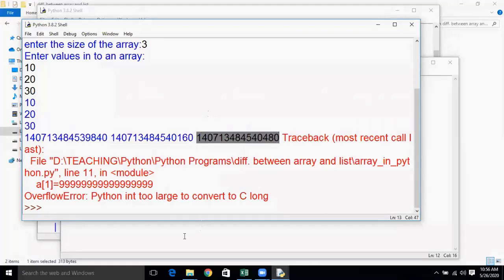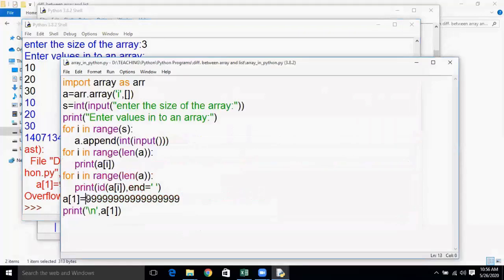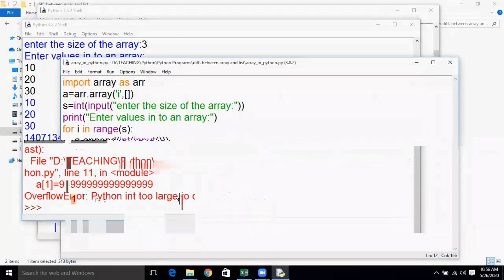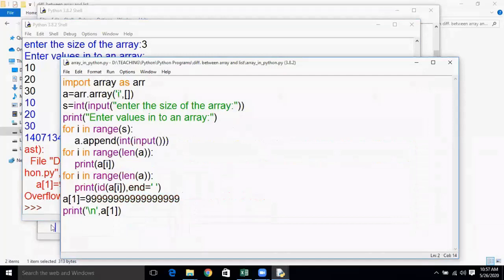After this, what I am trying to do is assign a huge value to array index 1. Generally this type of array will store an integer whose value should be stored only in 32 bits, or 2 bytes. So this value is beyond the 32 bits, so it is unable to store this value. Okay, so that's why this is throwing you an error.